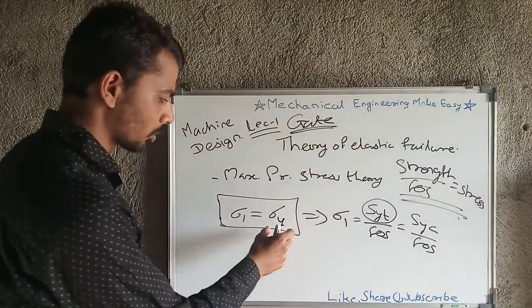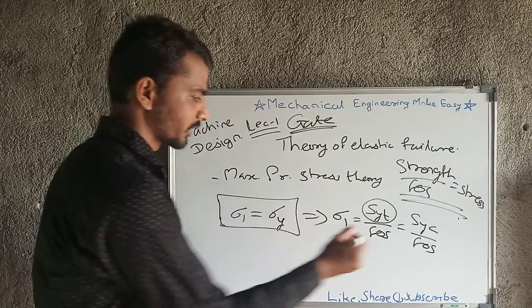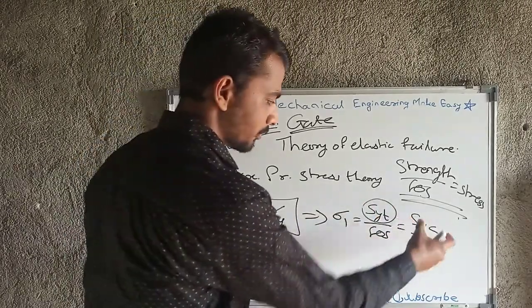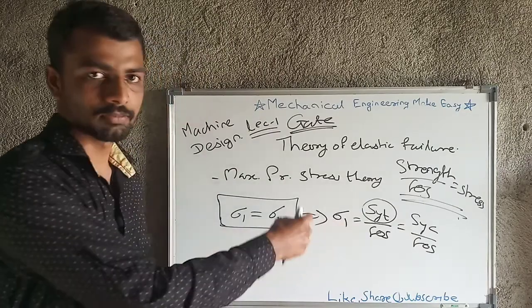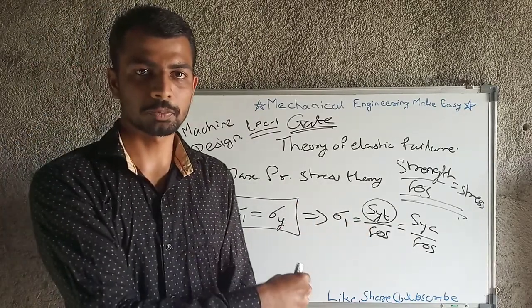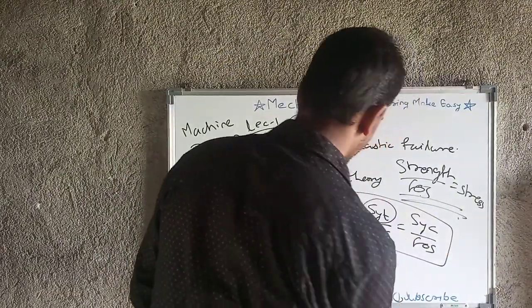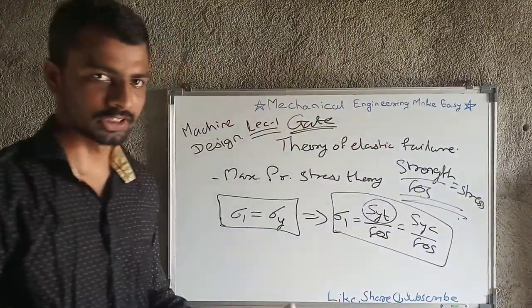Okay, this much amount of stress is going to develop, and that stress is yield strength upon factor of safety. That may be tensile or that may be compressive. So that is nothing but sigma 1 equal to SYT upon factor of safety or SYC upon factor of safety. This equation is important while solving numericals. So note down this equation.